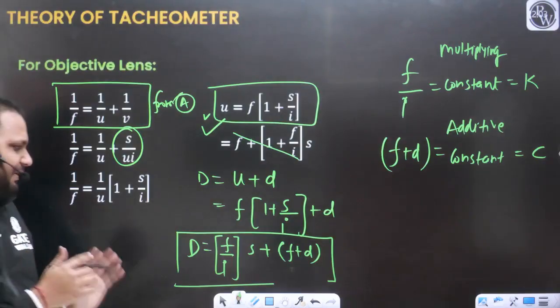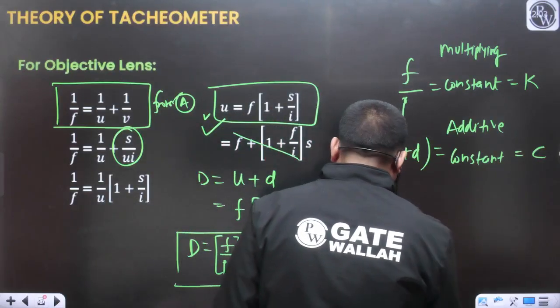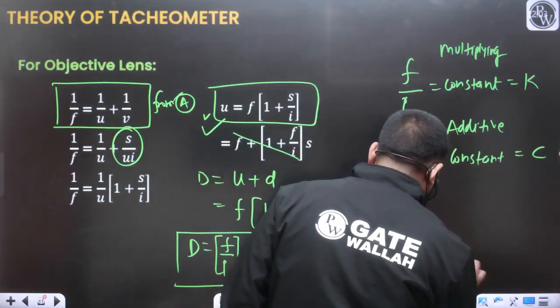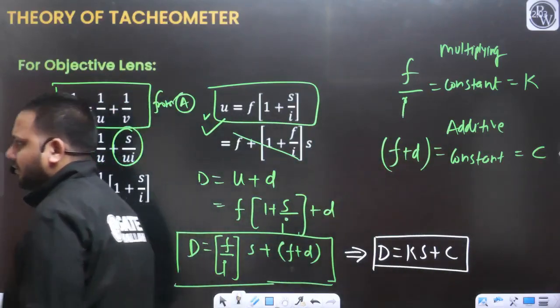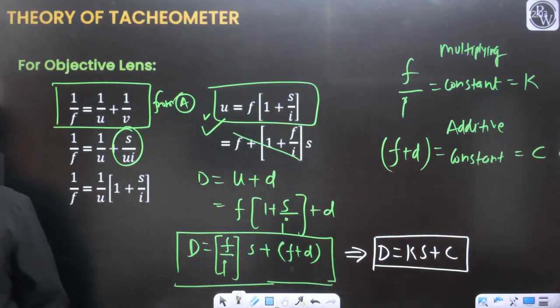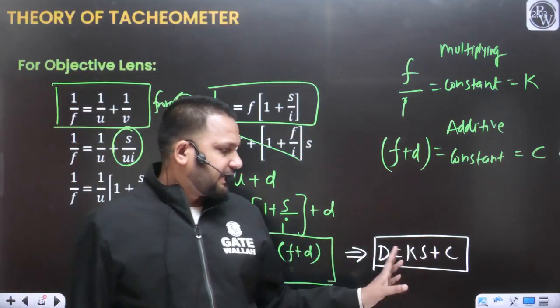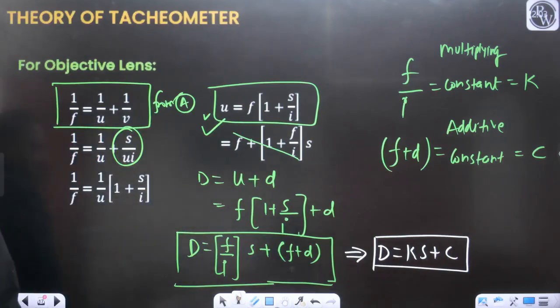So can I rearrange this equation like this? I can also write D is equal to Ks plus C, where K is your multiplying constant and C is your additive constant.